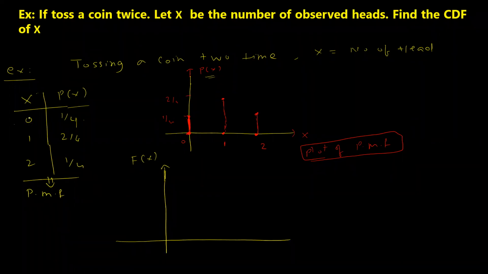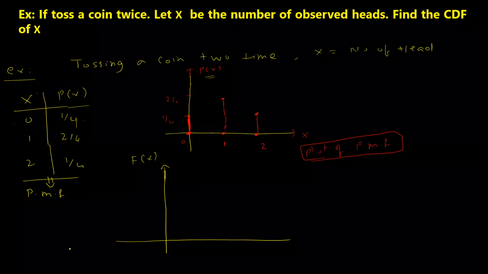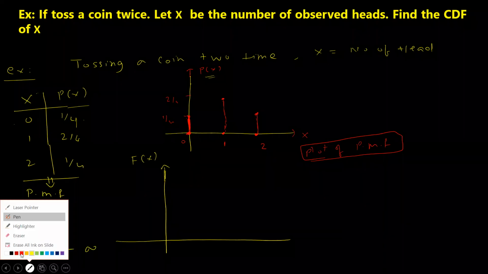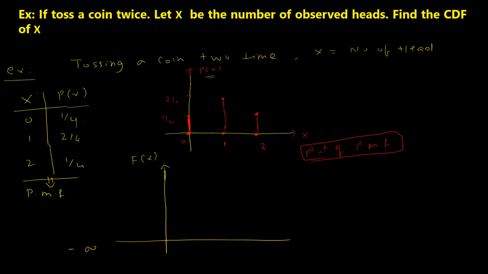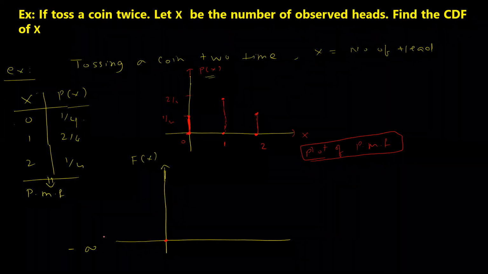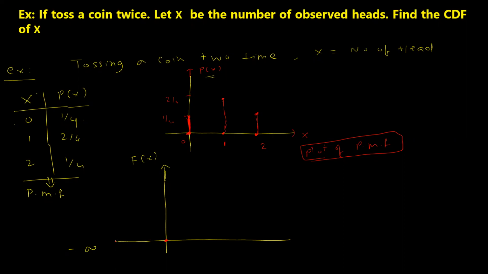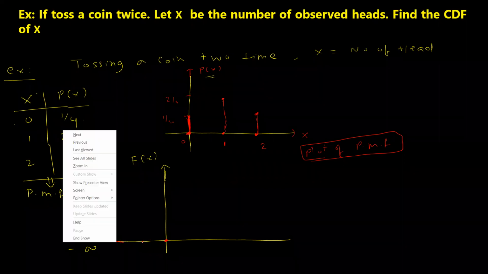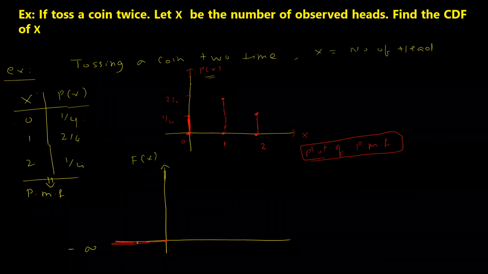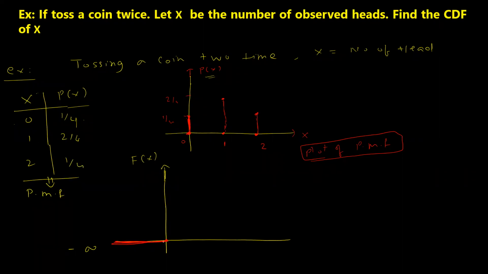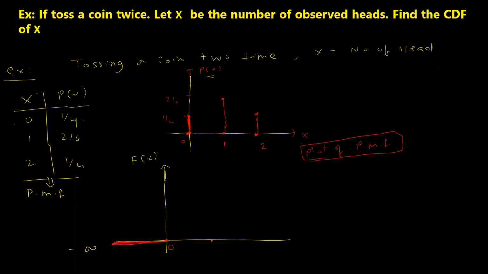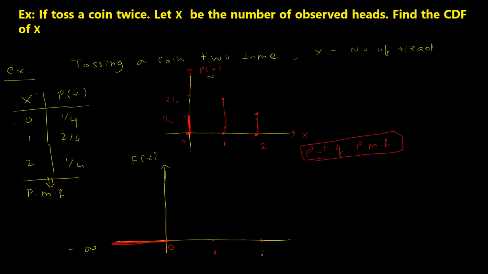One thing you observe is that before 0, if I start from minus infinity and come to 0, there is no probability at all, so it will just align at 0. Then at 0, then at 1, and then at 2.